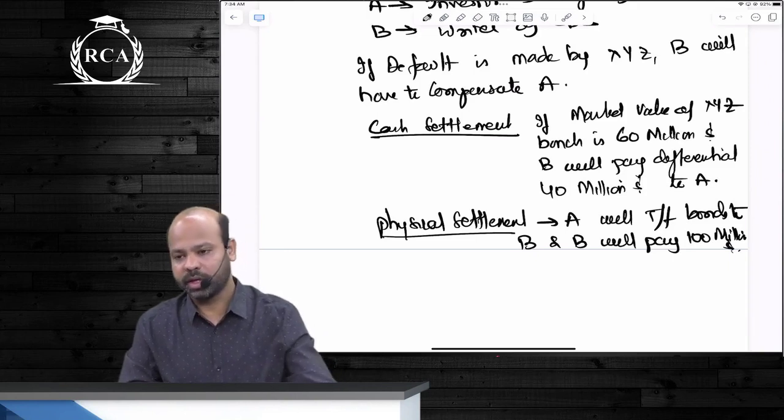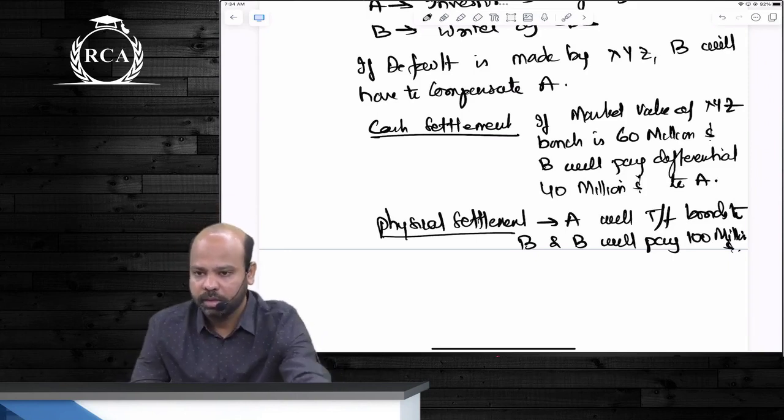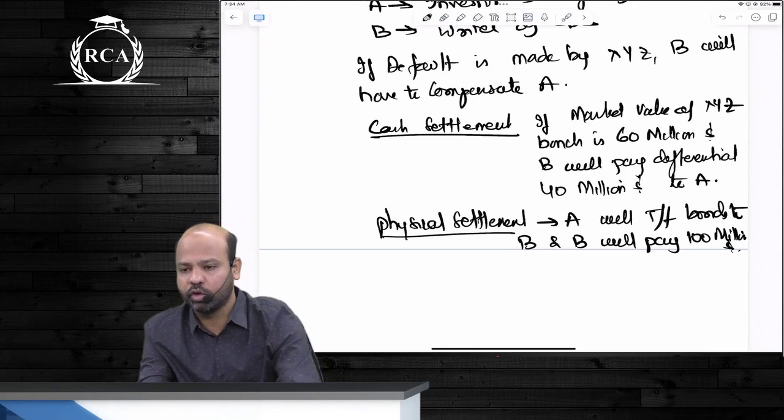CDS over the counter derivatives है बेटा पूरे. मतलब you find another party and then you execute. All of these guys are over the counter derivatives.